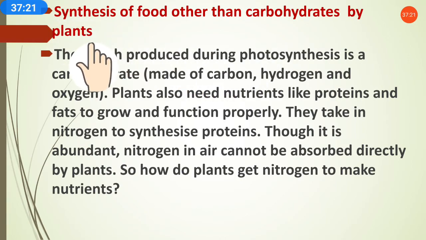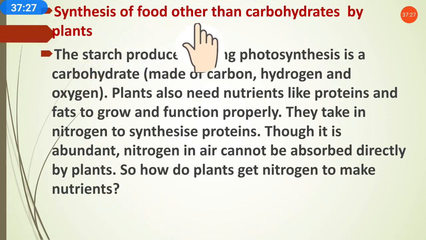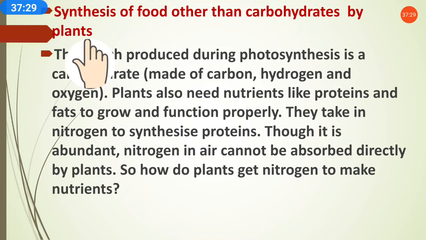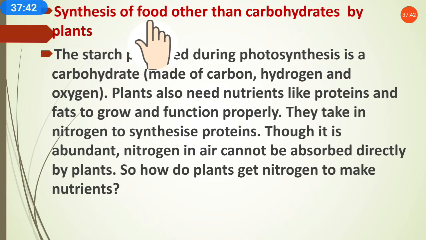Now as we know, the plants take the food by themselves, but sometimes plants take food from other sources also. Synthesis of food other than carbohydrates by plants means the nutrients like what? Carbon dioxide, water, and all the food is prepared using carbohydrates. But other than carbohydrates also, plants use food.